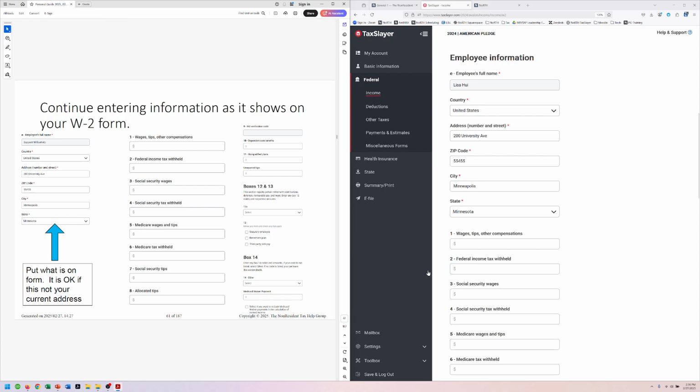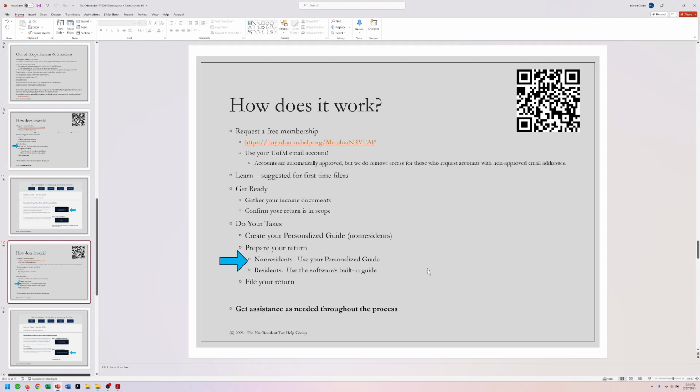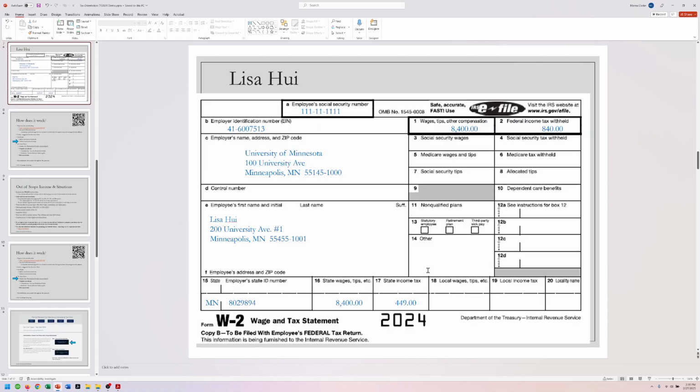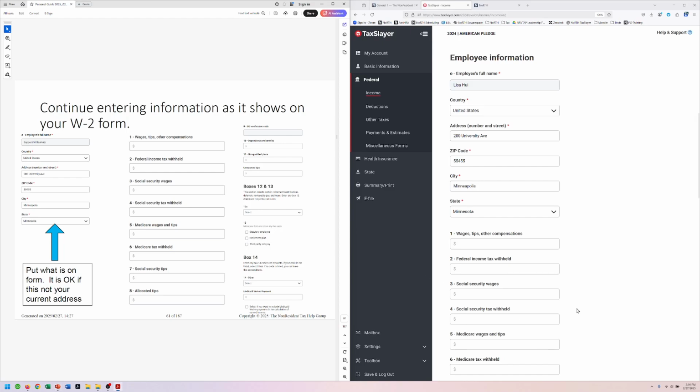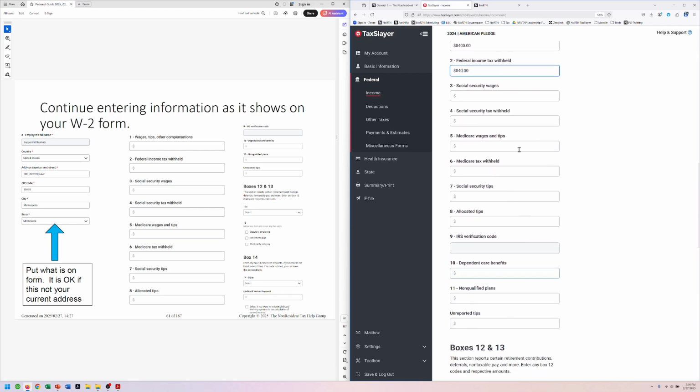So I'm going to go back. Let's see if we can go find her income document again really quick. Income documents. There we go. All right, 8,400, 840, 449. So she had $8,400 in box 1, 840 withheld. The other boxes were all blank.